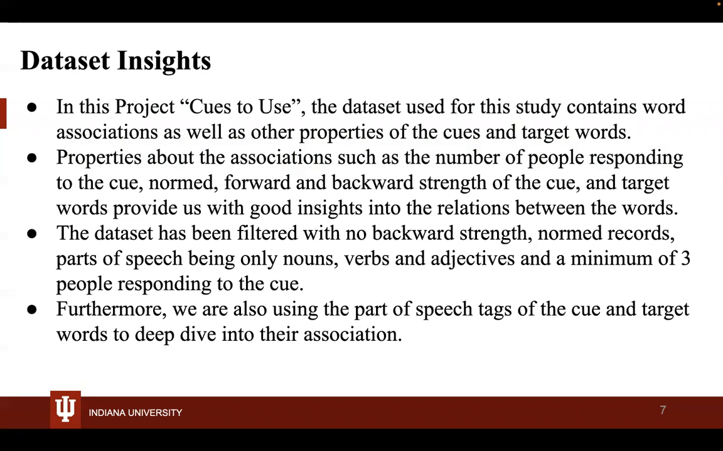There are certain constraints that we decided upon for our data set, as follows. We filtered the data to have no backward score or backward trend, which means the target word cannot hint towards the Q word. All records are valid and normed. The parts of speech that we selected for this project were just nouns, verbs, and adjectives, since these had the most records. There will be a minimum of 3 people responding to a certain Q target pair. Furthermore, we are also using part of speech tags of the Q and target words to deep dive into their association.